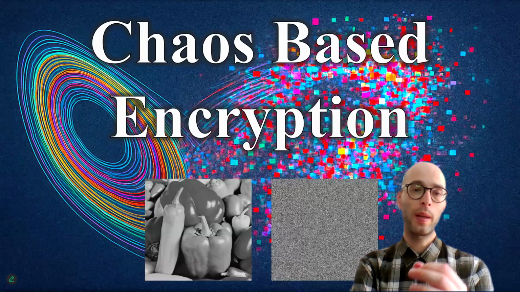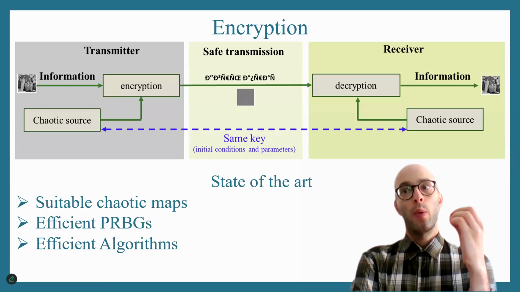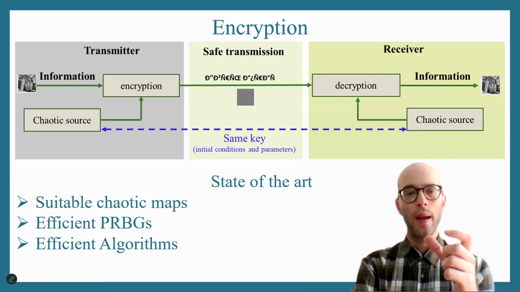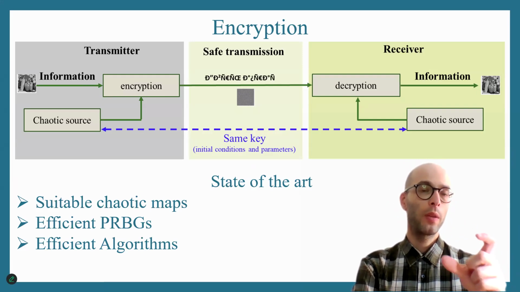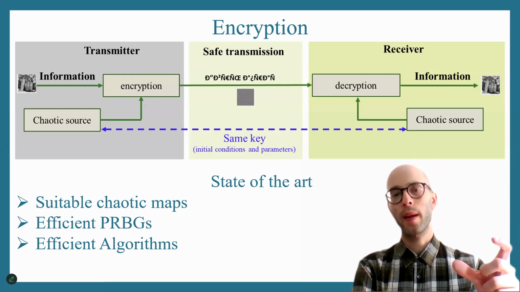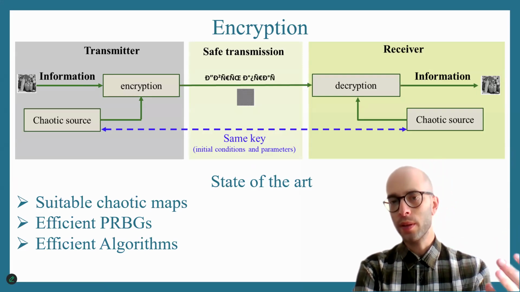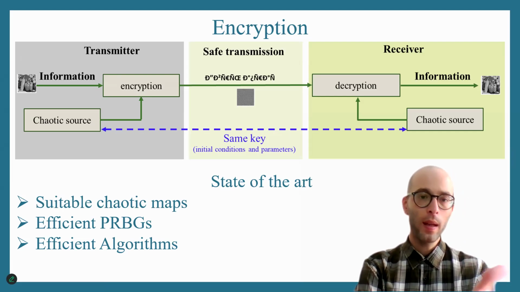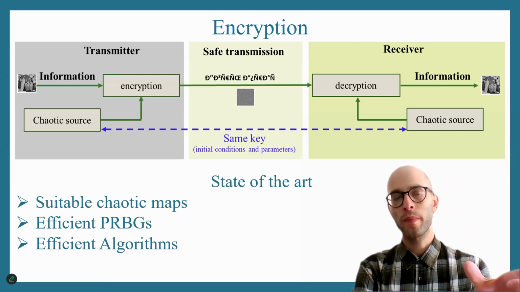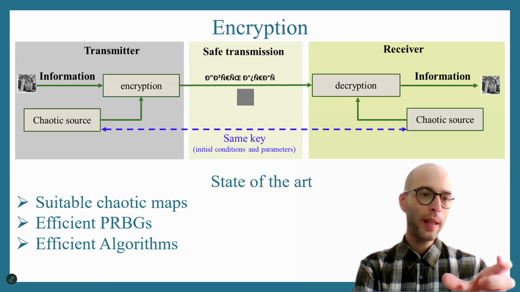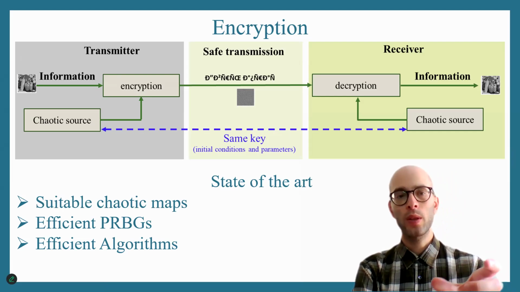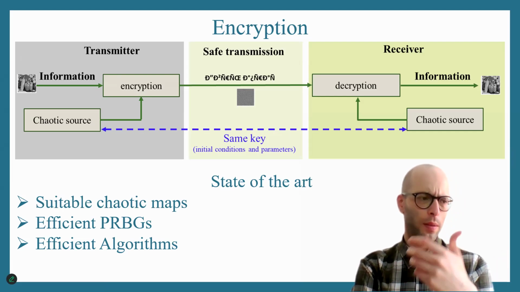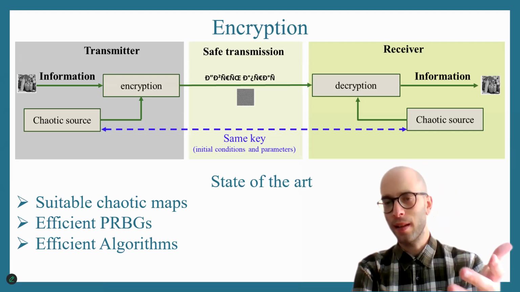So what do we have in chaotic encryption? The design is very simple. We have some information that we want to encrypt. This can be image, text, or sound. And we are using a chaotic system to generate a chaotic solution. Okay, so this solution, which is basically a time series, is then used through a collection of specific rules or an algorithm, if you like, to encrypt this sort of information that we want to transmit safely. So we encrypt through an algorithm using a chaotic system some sort of information, which is then safe to transmit because it's undecipherable. It doesn't provide any information.